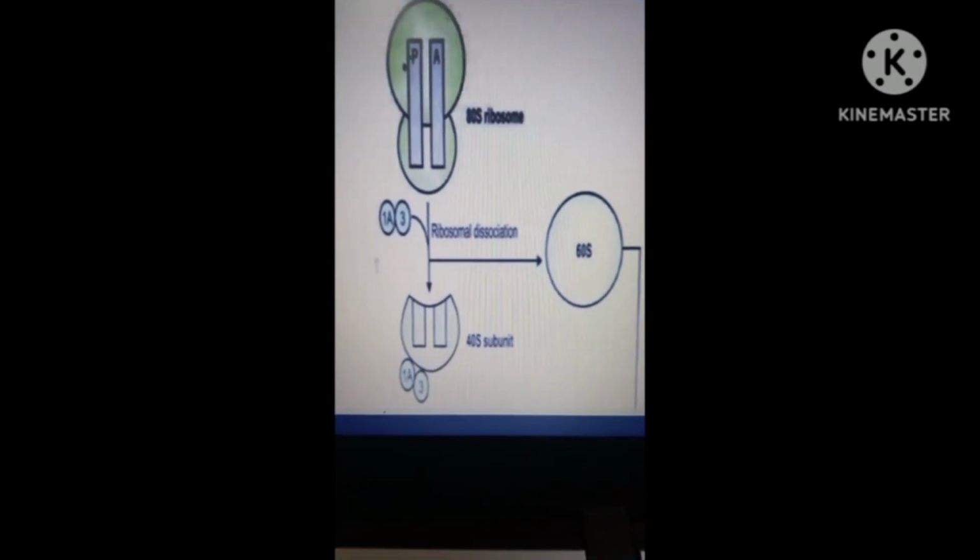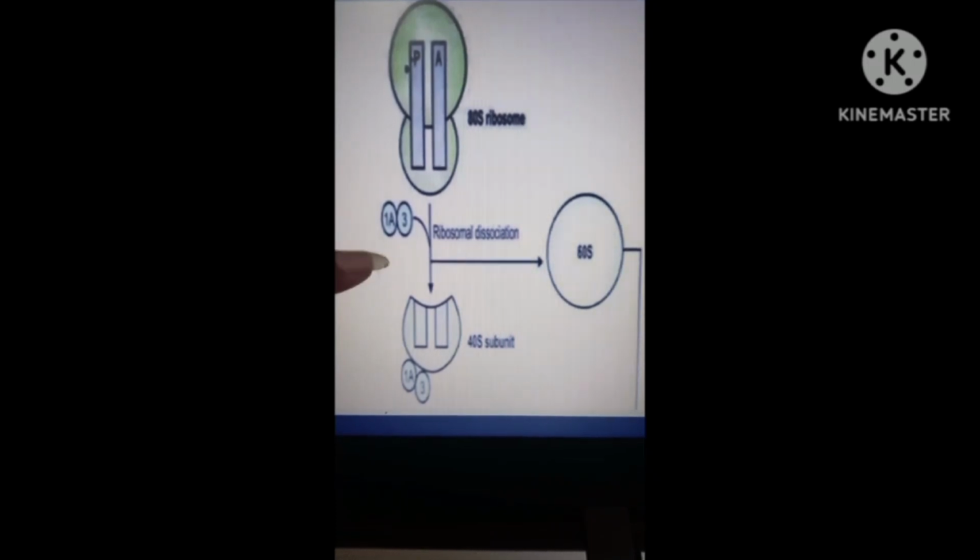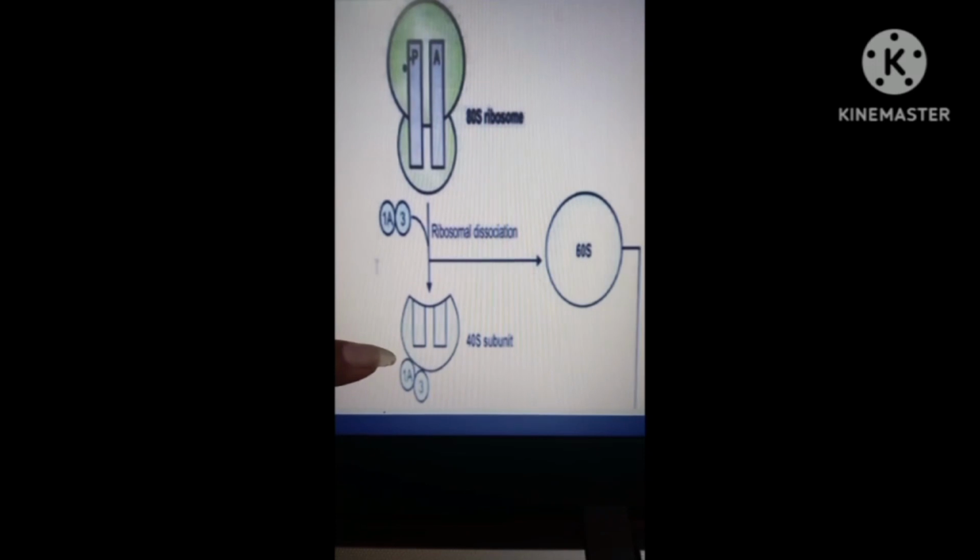So, eukaryotic initiation factors 1A and 3, once they bind to the 40S small subunit, they block the 60S subunit so that it cannot reassociate with the 40S small subunit.